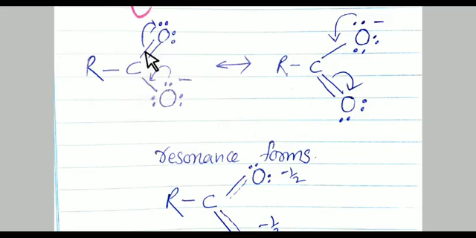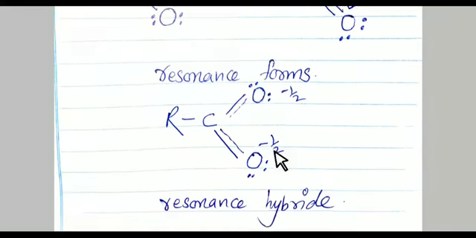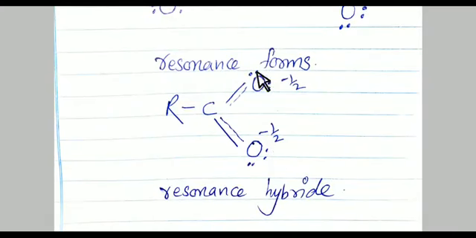In this structure, this oxygen containing the double bond carries 4 electrons. Whenever one bond delocalizes from here, it will change into 6 electrons. This oxygen carries 6 electrons. When 2 electrons delocalize from here, it will carry 4 electrons. So these two structures are nothing but resonance structures of carboxylic acid.